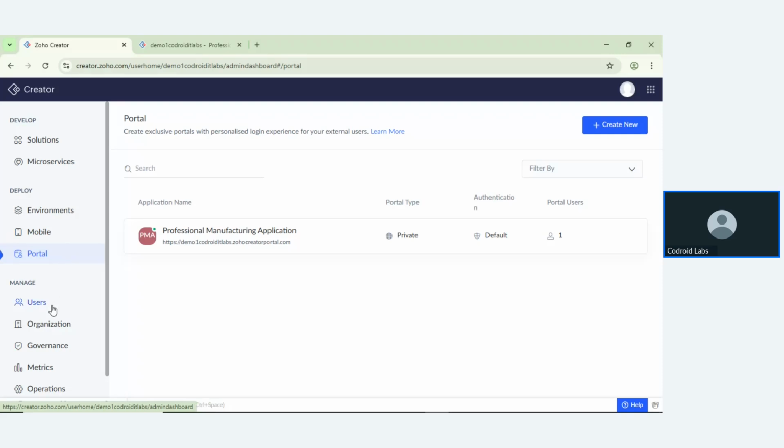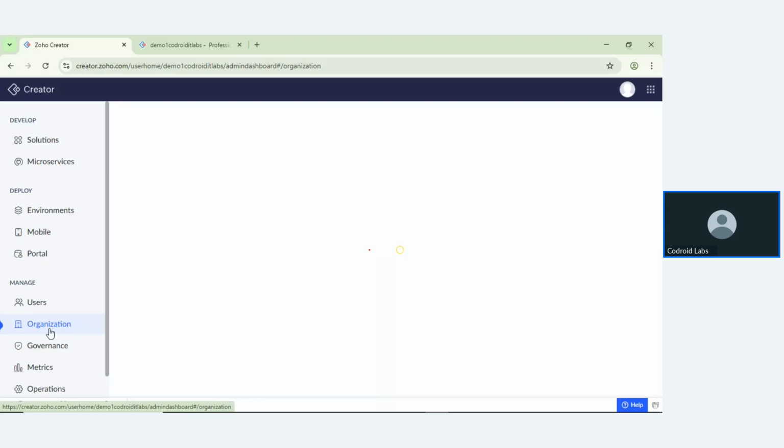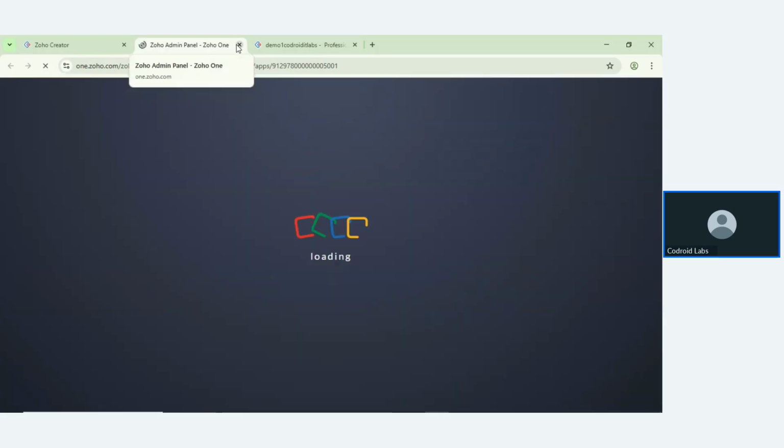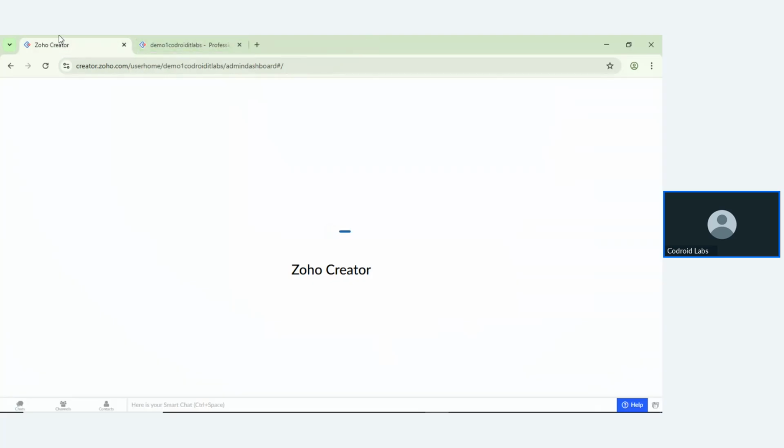They have multiple things. They have users. If I click users, it will redirect me to the Zoho One bundle admin panel, so I'm just going to close that right now.